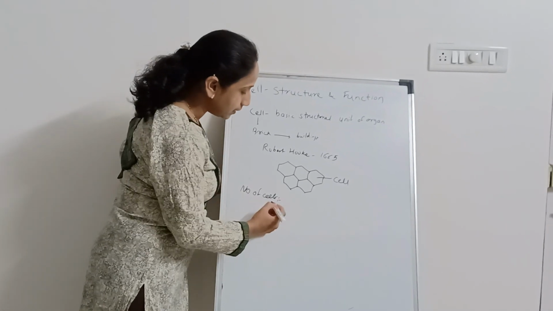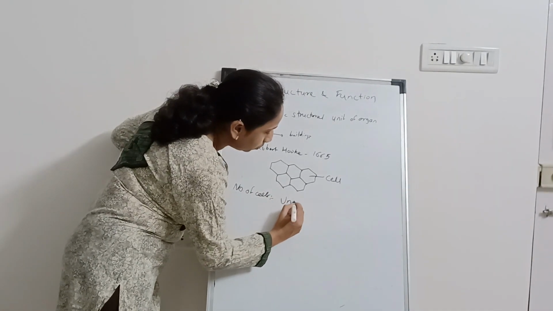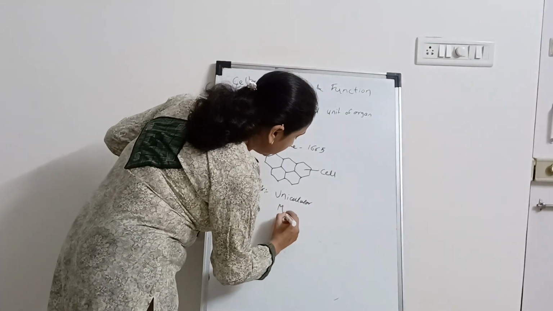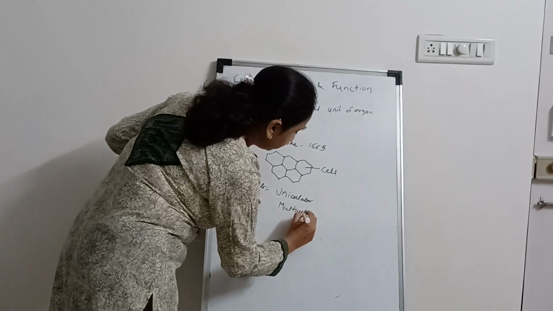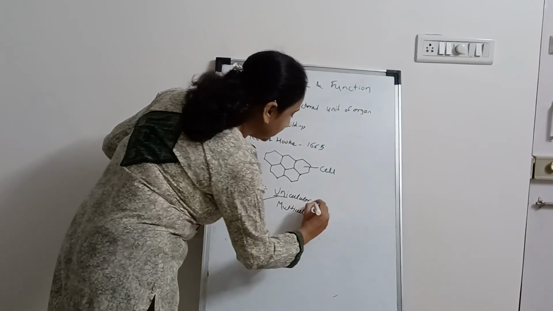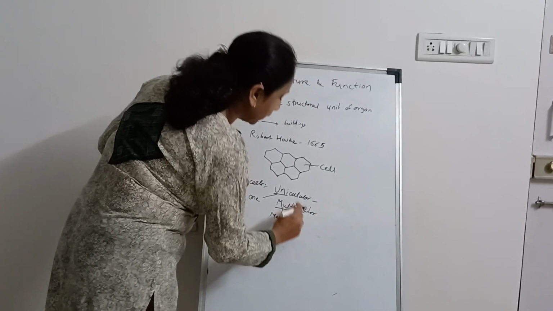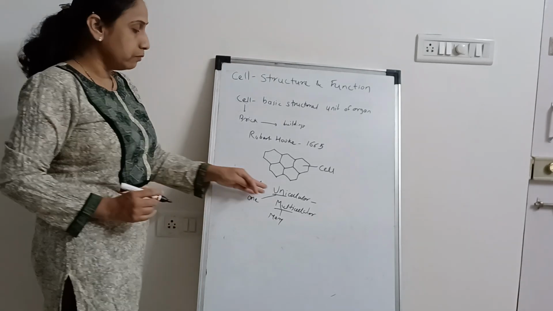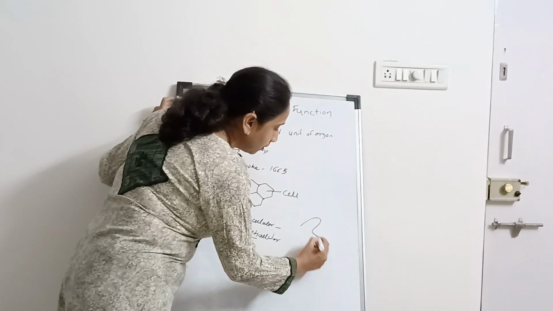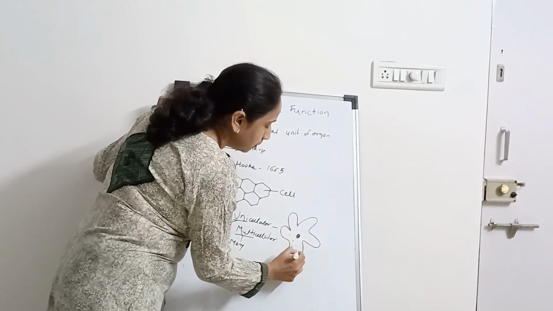On the basis of the number of cells, organisms are divided into unicellular organisms and multicellular organisms. Uni means one, only one cell, and multi means many, so that organism contains many cells. We will see examples of unicellular organisms.